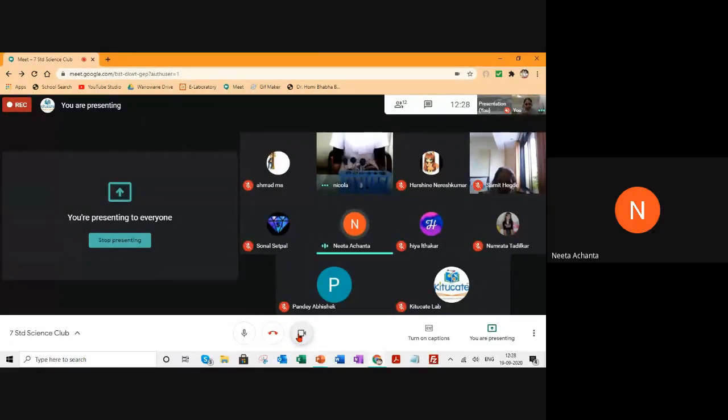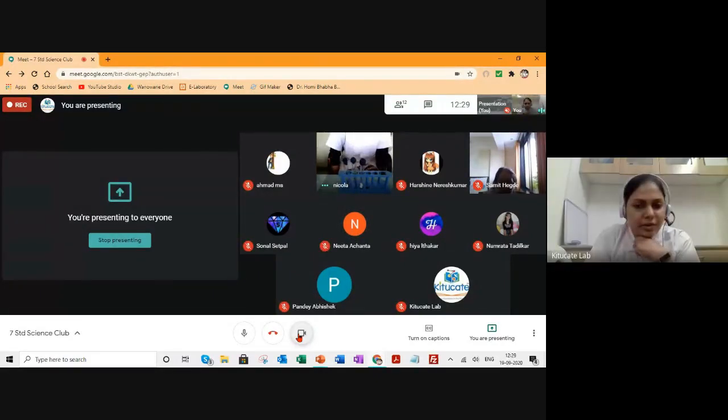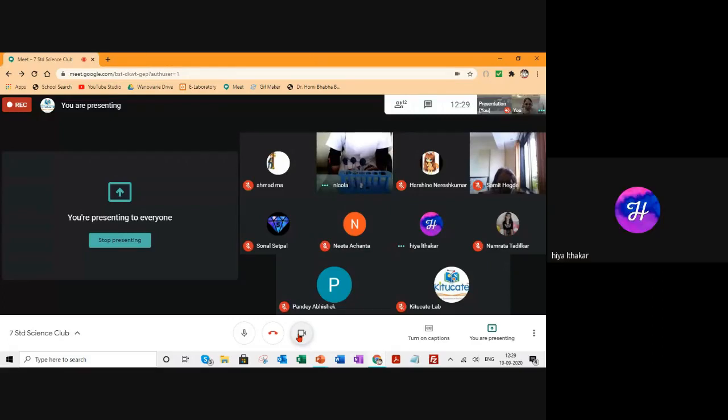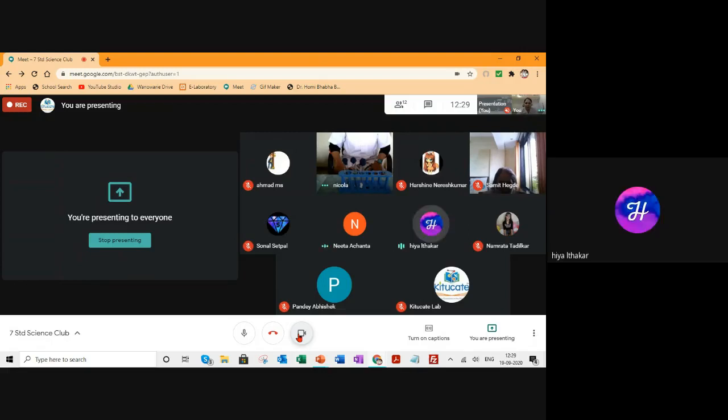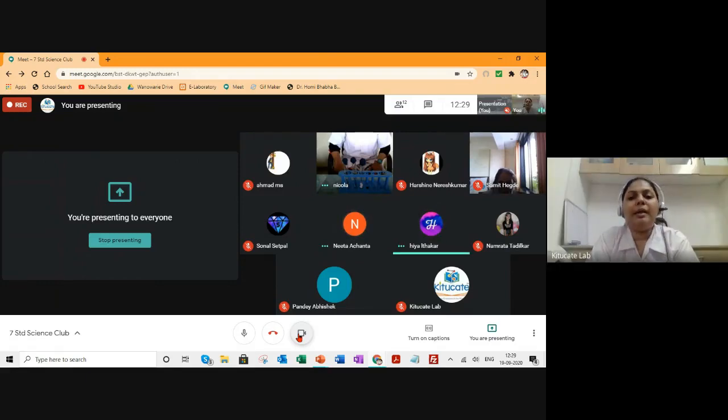Ma'am, it will not rust. It will not rust at all? It can rust a little bit, but okay. And what about the third one where you're adding a moisture absorber? Ma'am, it will not rust at all. Then why in the first case, where we are adding only iron nail and water, will the rusting be slow in that case?